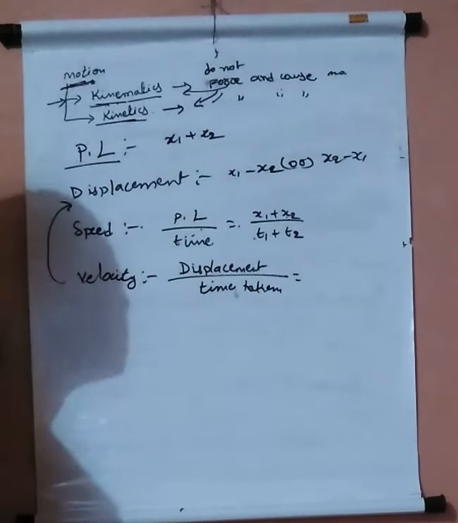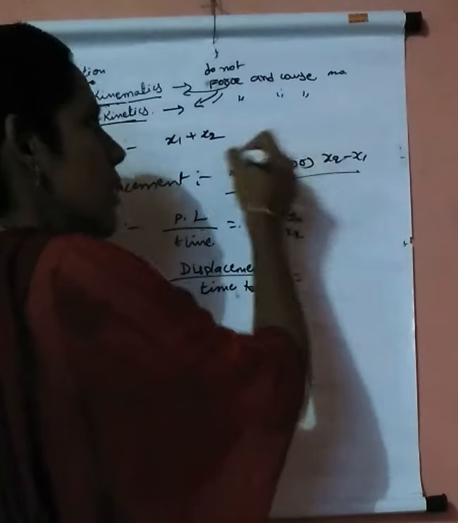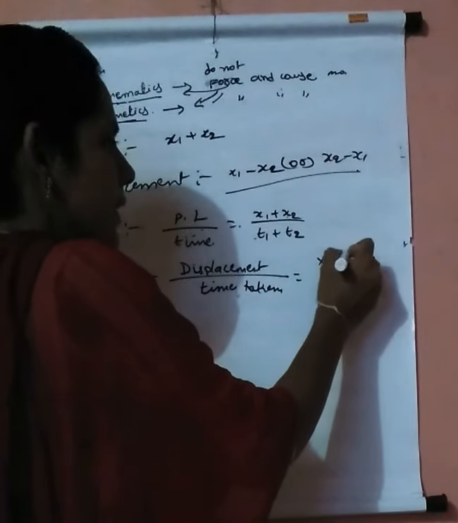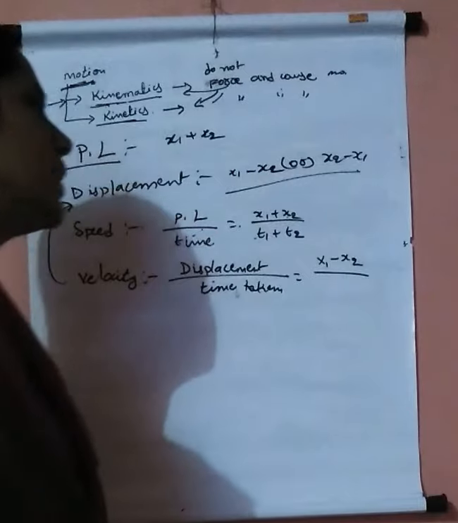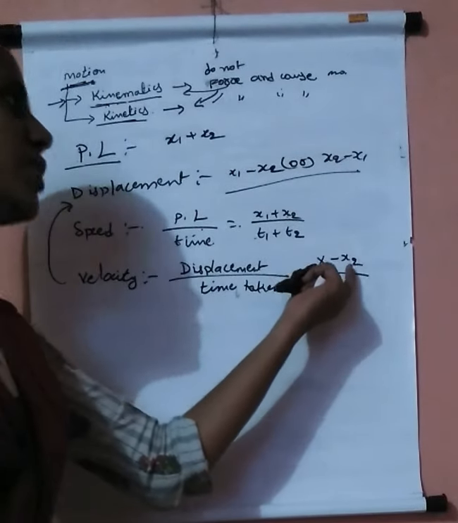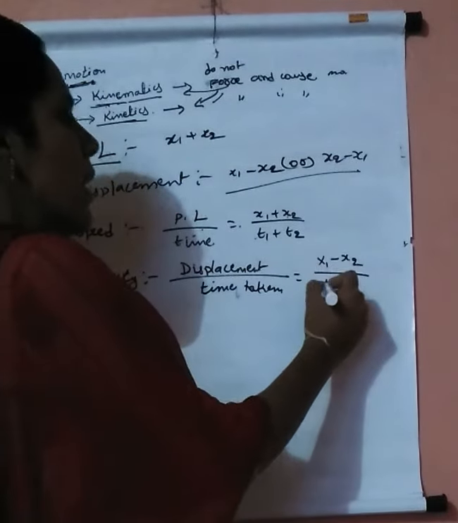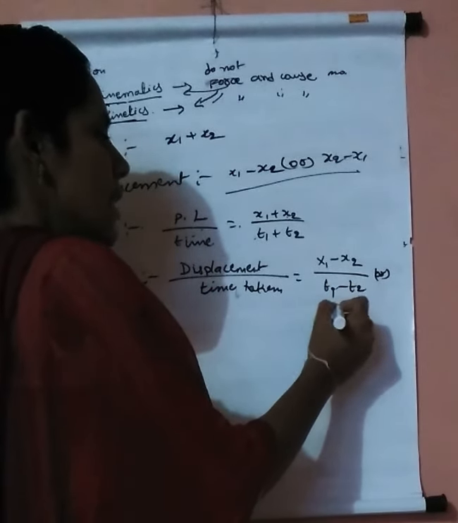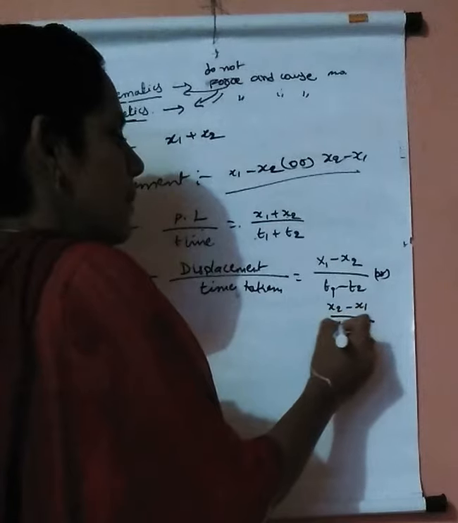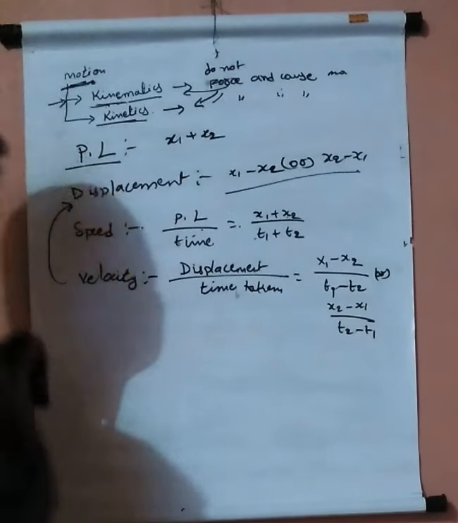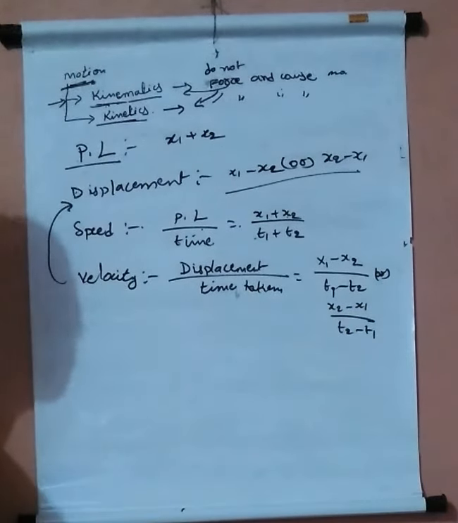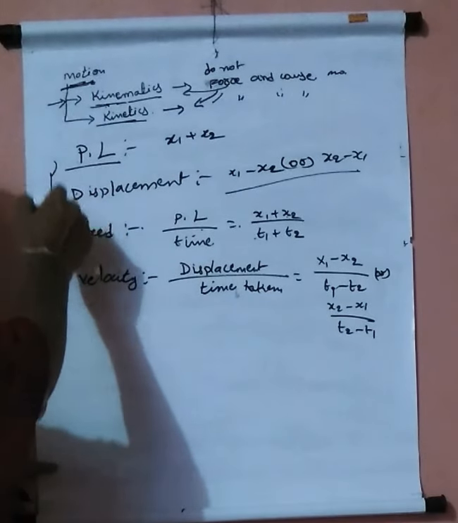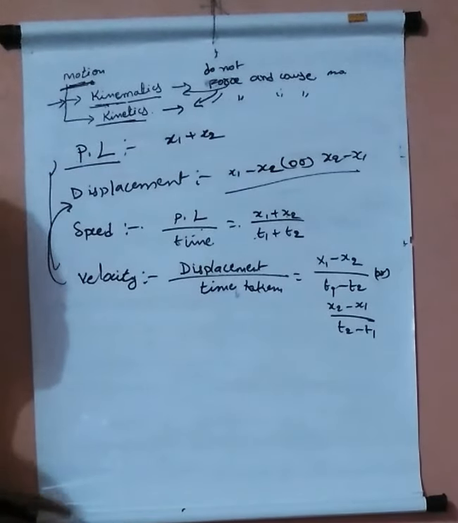So what is the displacement of the object? Here we have already written x1 minus x2. Therefore, with the time taken for the shortest distance being t1 minus t2, or we can write it as x2 minus x1 divided by t2 minus t1. This is for velocity. So here we can notice that a small difference is there.